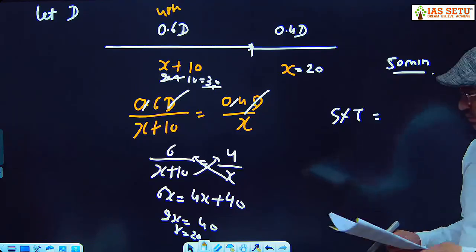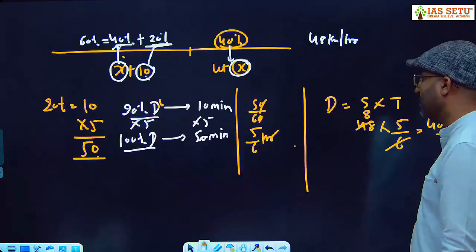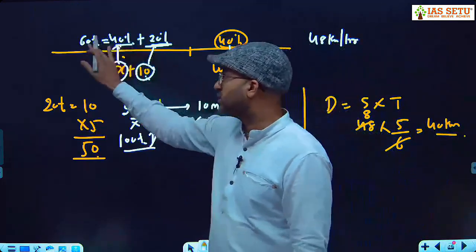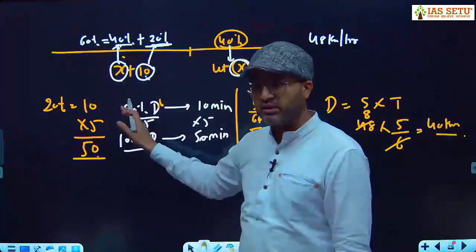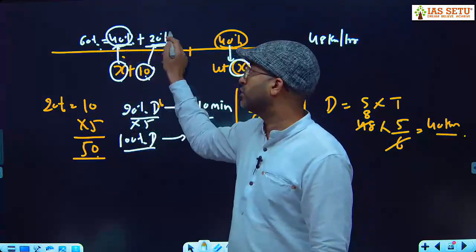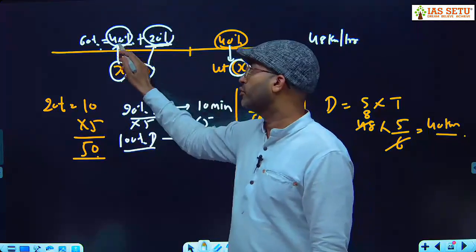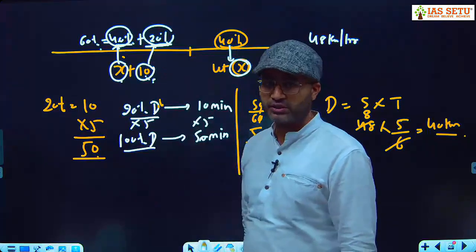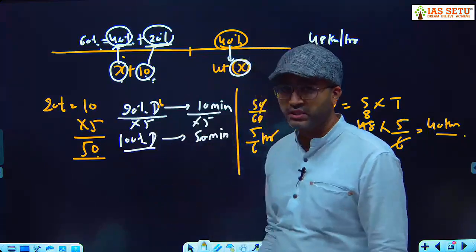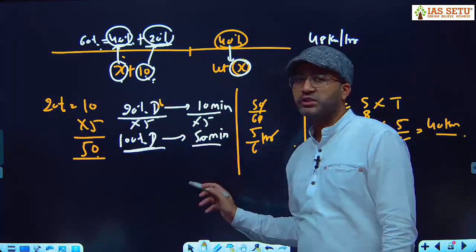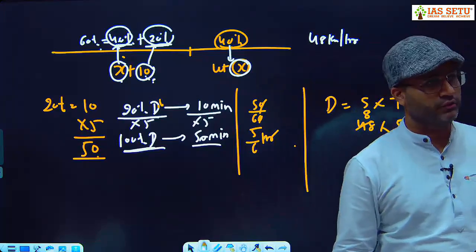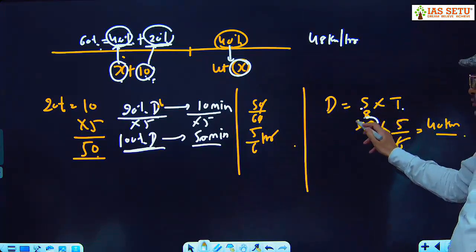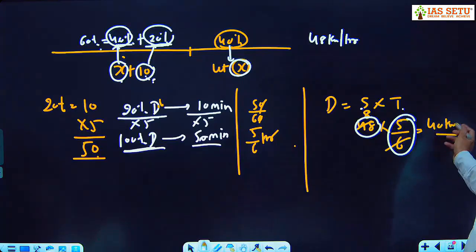ठीक है, next question number 21, but I think this is better. 40% distance required x minute, 60% distance required x plus 10 minute. You break 60% in 40% plus 20%. 40% needs x minute. Thus this 10 minute extra for 20% of the distance. So 20% distance needs 10 minute. So the complete distance needs 50 minute. 50 minute we convert in hour, 5 by 6. Distance is equal to speed into time. 40 into 5 by 6, you get 40 kilometers.